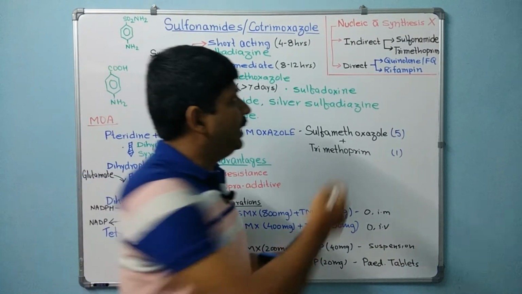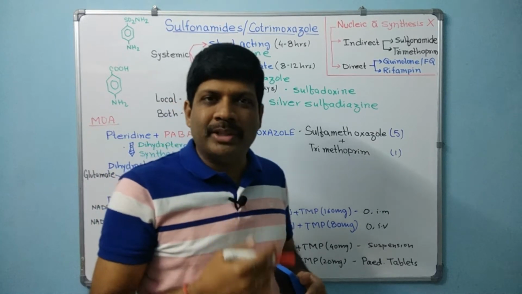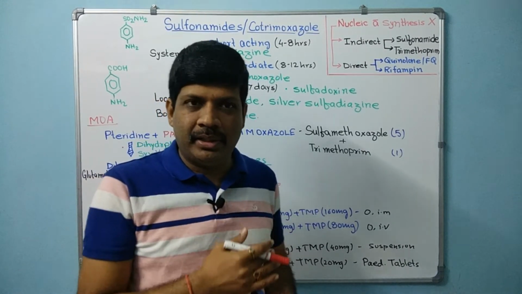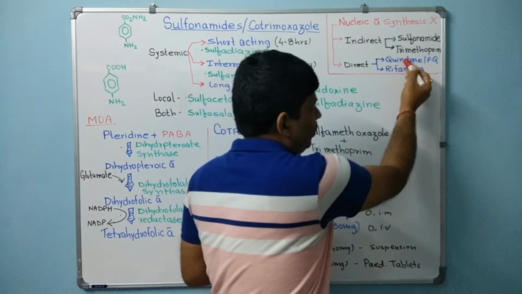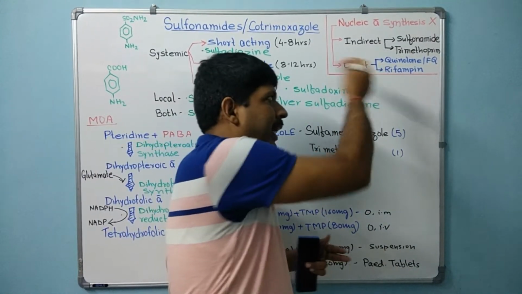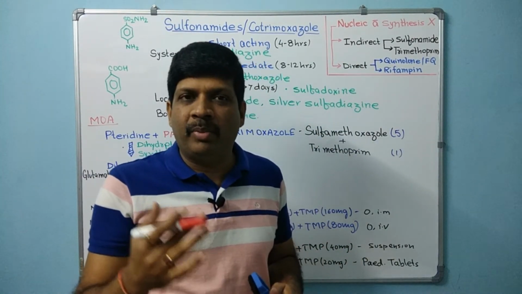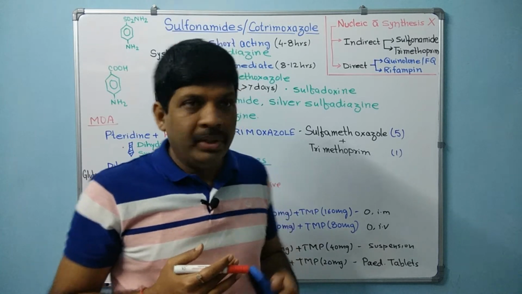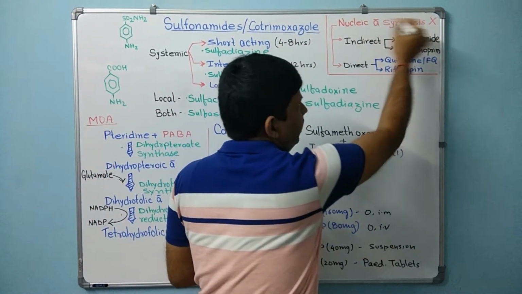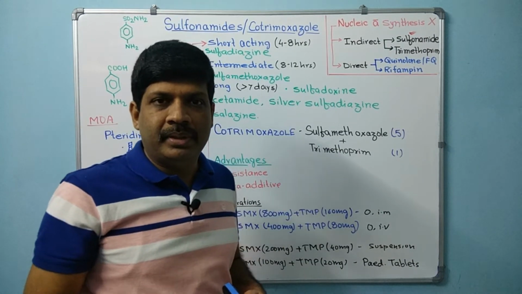The other group is the direct acting, which inhibits topoisomerase 2 or 4 or has something to do with the DNA. In that there are quinolones, fluoroquinolones, and another is rifampin, which is a DNA dependent RNA polymerase inhibitor. So here we see that sulfonamide comes under the nucleic acid synthesis inhibitor, indirect type.